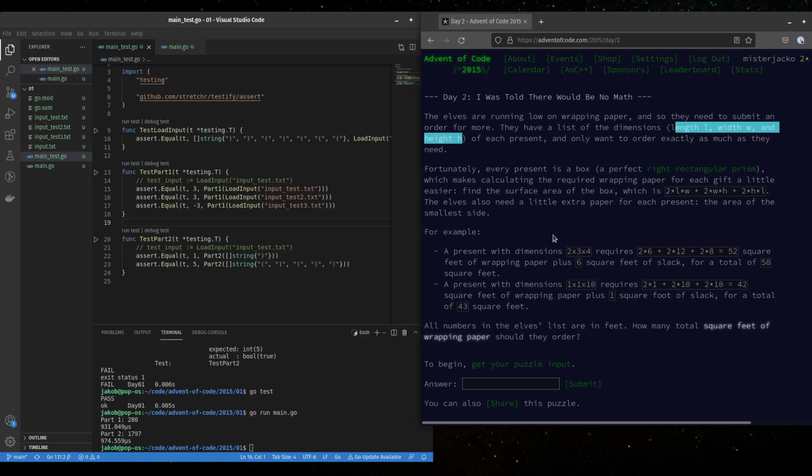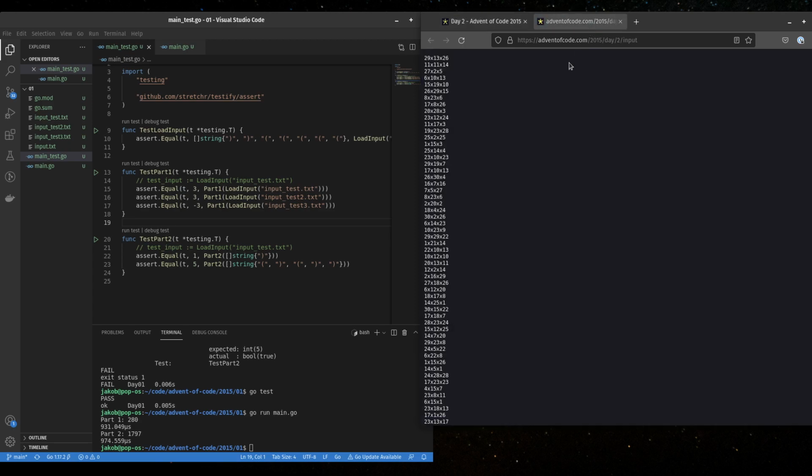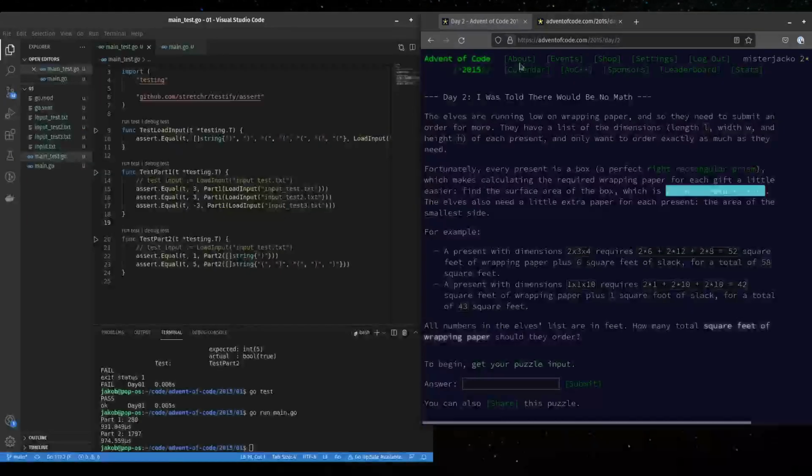Find the surface area of each box, which is 2 times length and width, 2 times width and height. Okay, so this is the top and the bottom of the box, one sides of the box and the other sides of the box. So they're giving us the formula for finding the surface area of each box. Let's open up the puzzle input in a new tab. Gotcha. So what we're going to be getting is the dimensions of each box. We're going to have to parse those.